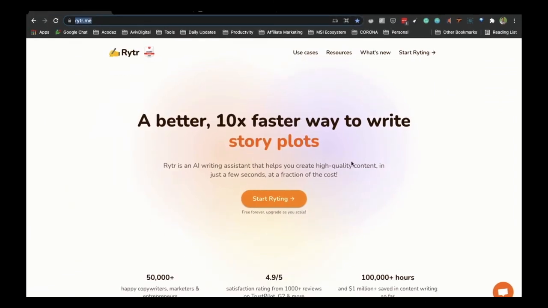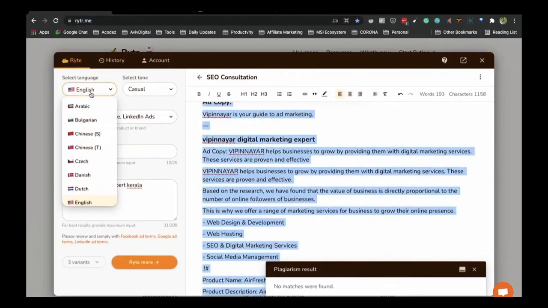So we haven't shown you the language sections. So you can see Arabic, all the languages are there which you can use. Hindi is also there, and you can see other languages are there. Even Malayalam is not there, but all the top languages are there.